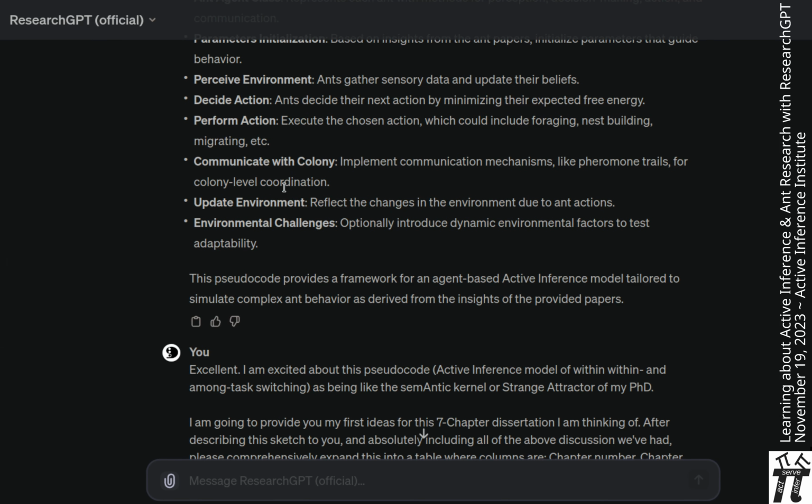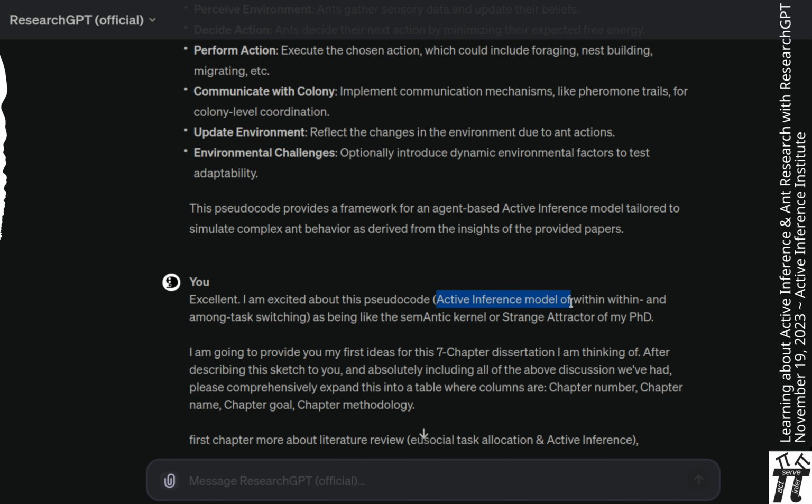Excellent. I'm excited about this pseudocode, which I summarized as an active inference model of within and among task switching, as being like the semantic kernel or strange attractor of my PhD. I'm going to provide you my first ideas for this 7-chapter dissertation I'm thinking of. After describing this sketch to you, and absolutely including all of the above discussion we've had, please comprehensively expand this into a table where the columns are chapter number, chapter name, chapter goal, and chapter methodology.